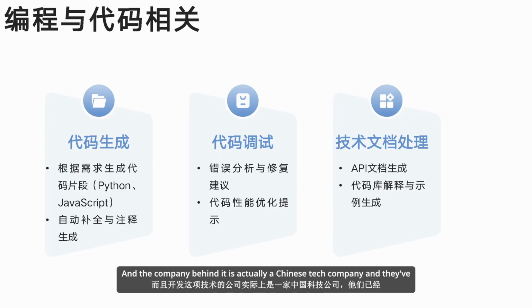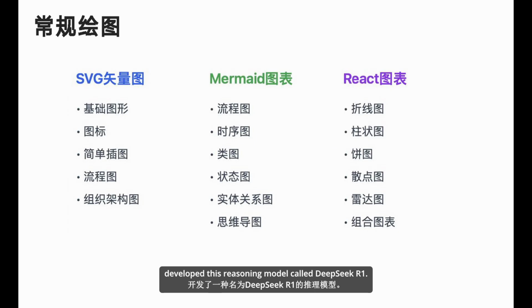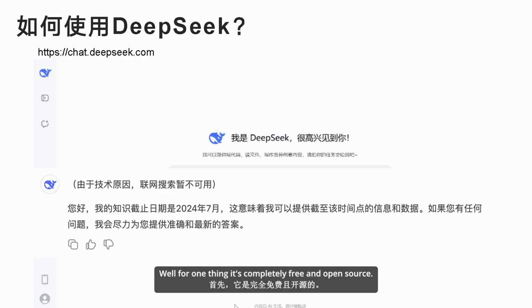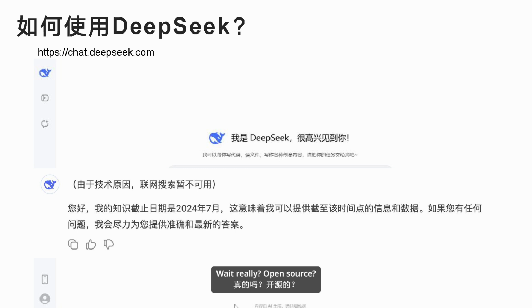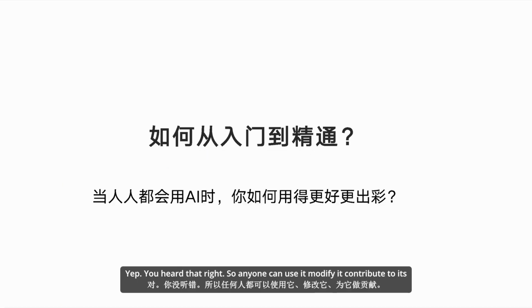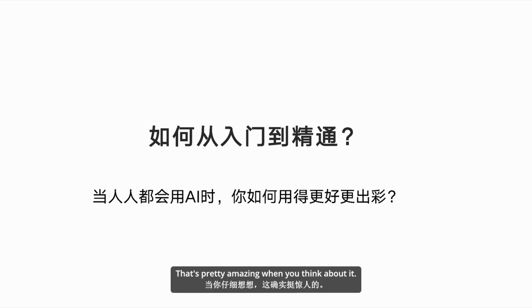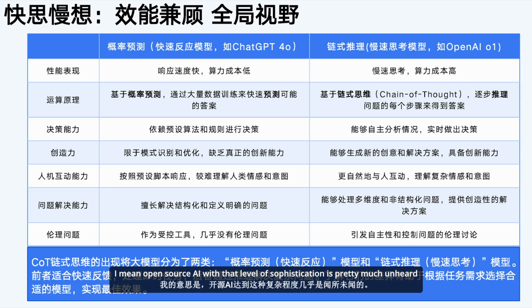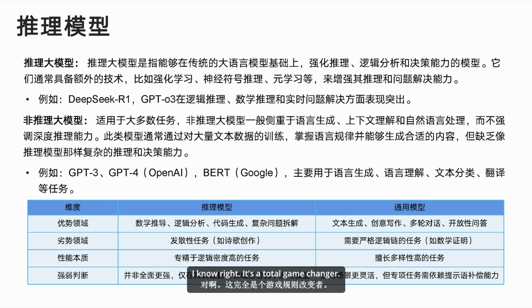And the company behind it is actually a Chinese tech company, and they've developed this reasoning model called DeepSeek R1. Okay, and what's so special about this model? Well, for one thing, it's completely free and open source. Wait, really? Open source? Yep, you heard that right. So anyone can use it, modify it, contribute to its development. That's pretty amazing when you think about it. I mean, open source AI with that level of sophistication is pretty much unheard of. I know, right? It's a total game changer.